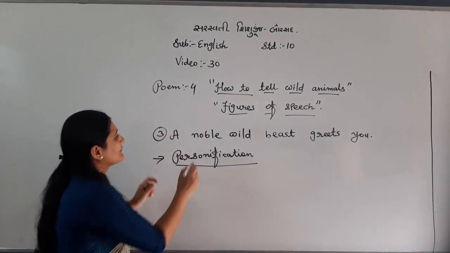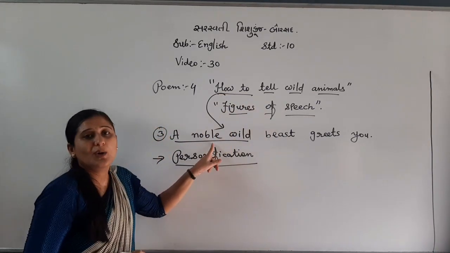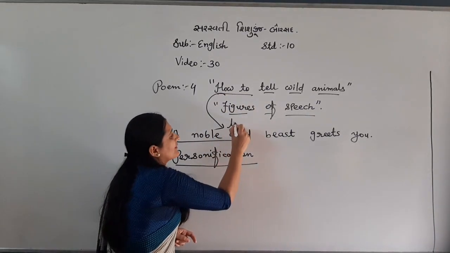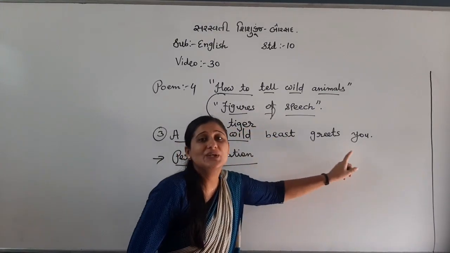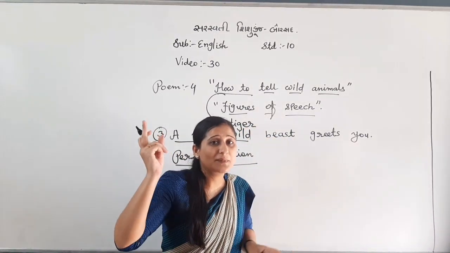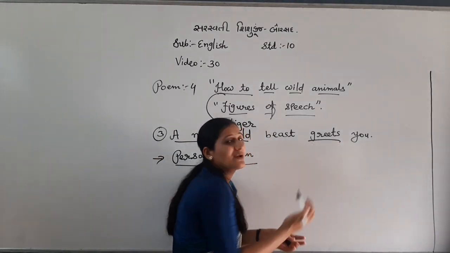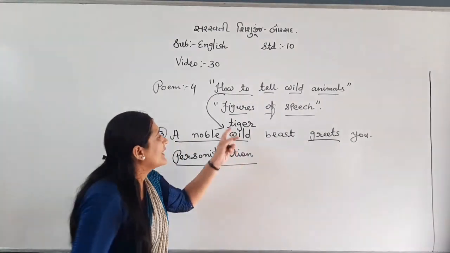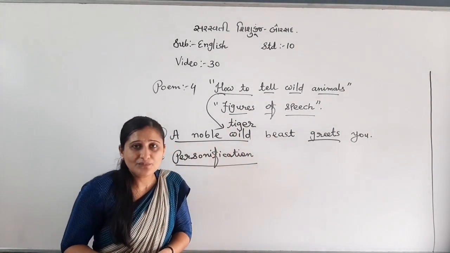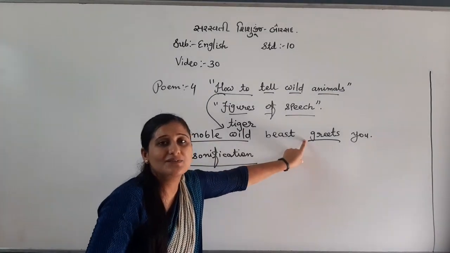For example, in this chapter, a noble wild beast means a tiger. So the tiger greets you. Greets means welcoming you. Can any tiger welcome you? Not exactly. So this is a human activity.